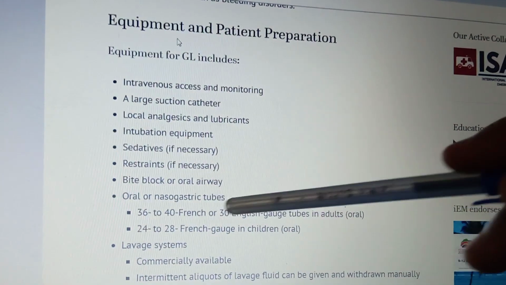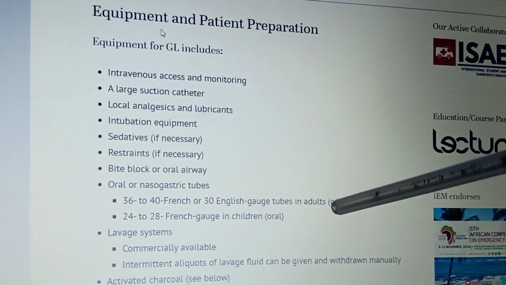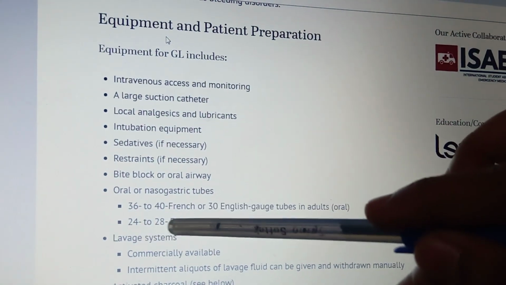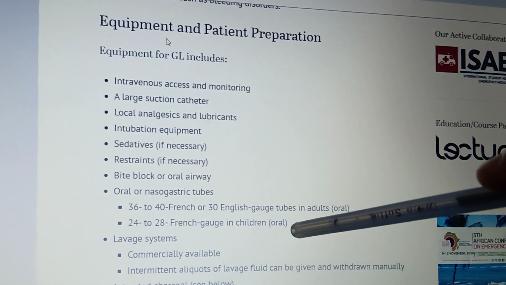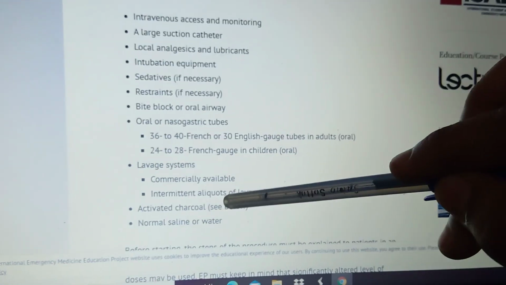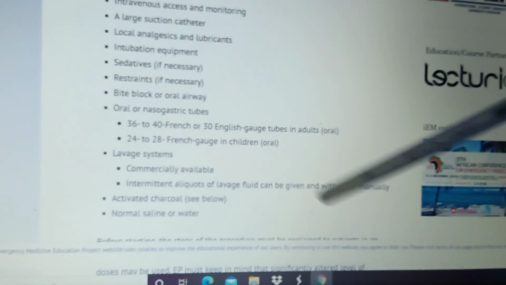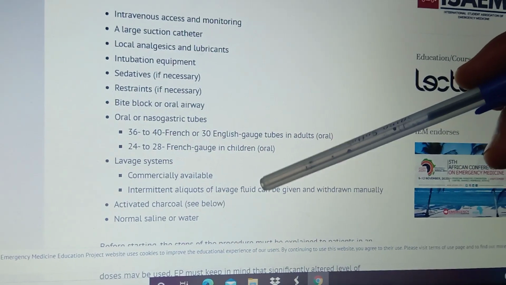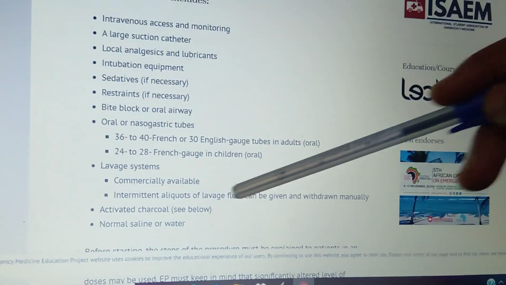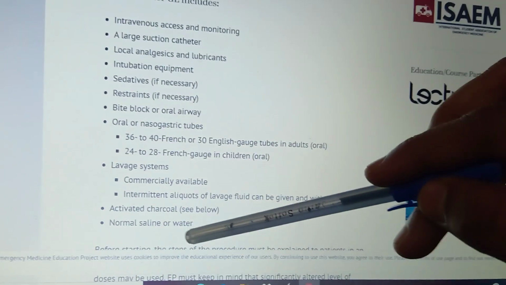Okay, and the oral or nasogastric tube is 36 to 40 French for adults, and 24 to 28 for children. What are the lavage systems? Commercially available, and intermittent aliquots of lavage fluid can be given and withdrawn manually. Normal water we can also use, or antidote lavage fluid, and some activated charcoal we can give, and normal saline or water, in order to suction out the contents.